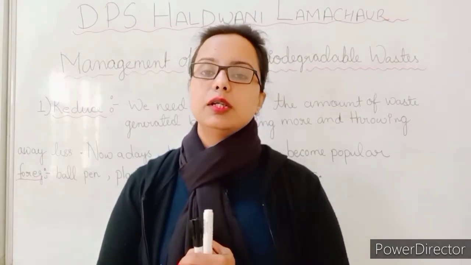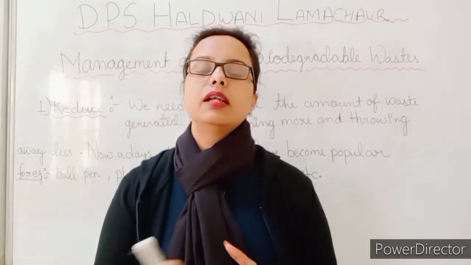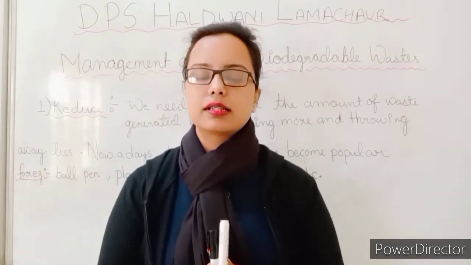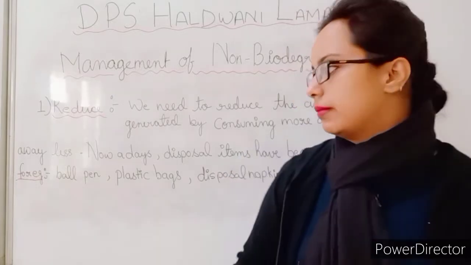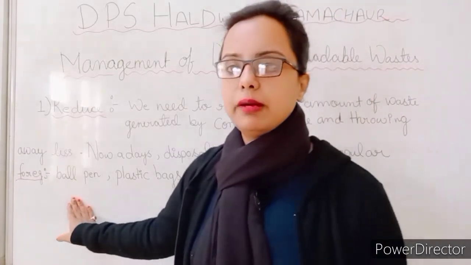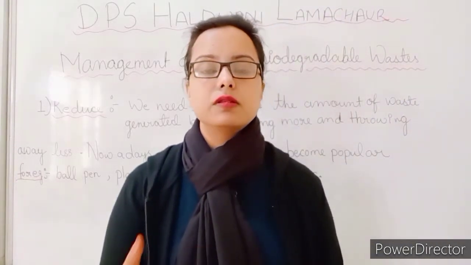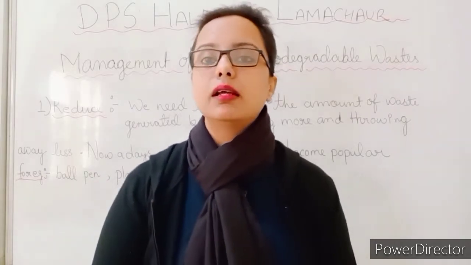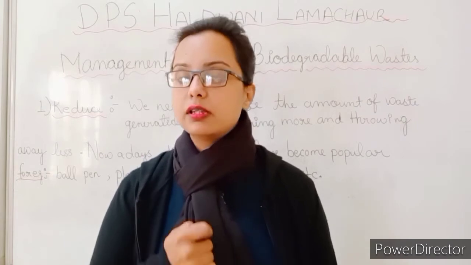By making this our practice, we can reduce the amount of waste products. Instead of using a ball pen, we can use a fountain pen, because ball pens are made of plastic and cannot be decomposed by microorganisms through natural processes.